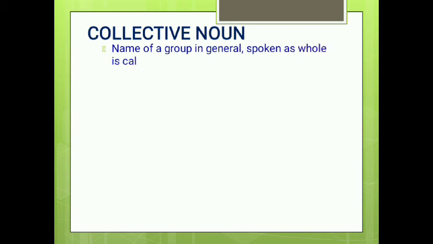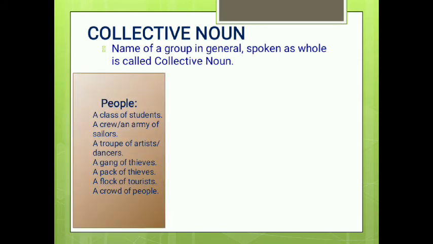Now look at the collective nouns. A collective noun is the name of a group, spoken as a whole. A single name given to a group is called a collective noun, like a class of students, a crew of sailors, a troop of artists or dancers, a gang of thieves, a pack of thieves, or a flock of tourists, or we can say a crowd of people.